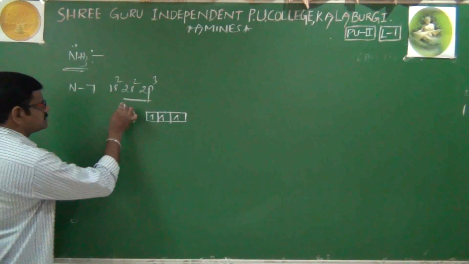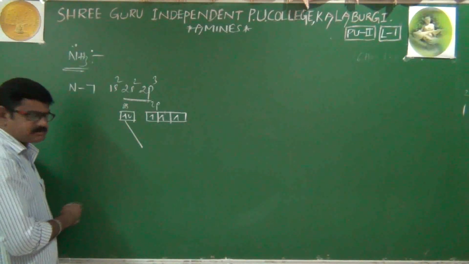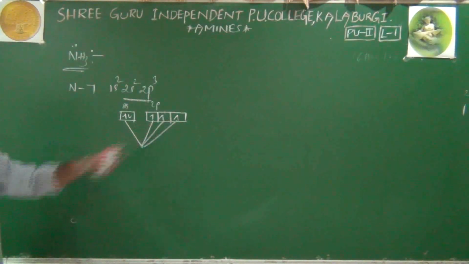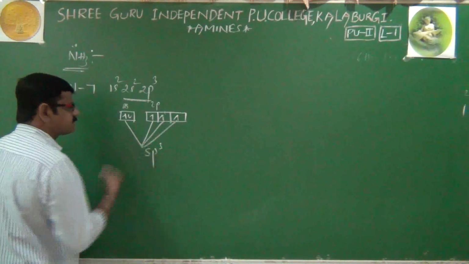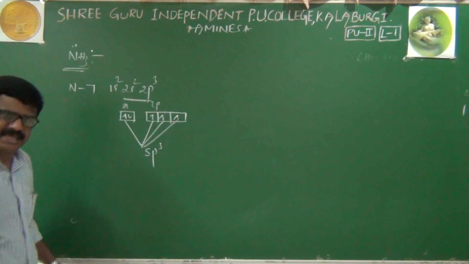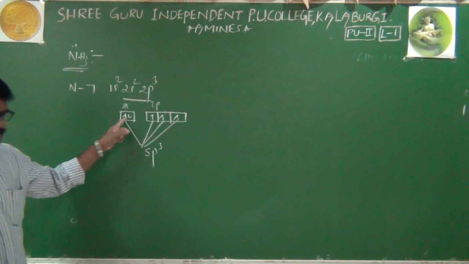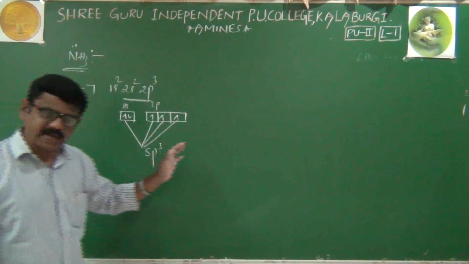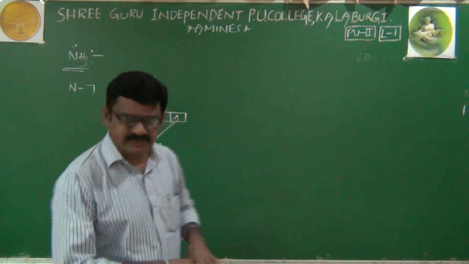Now, in the formation of ammonia, our central nitrogen undergoes sp3 hybridization. How? Say it is a 2s orbital and a 2p orbital. One s orbital and 3 p orbitals will intermix, and after that sp3 hybridization takes place. This phenomenon itself is called sp3 hybridization. Means in total, how many orbitals are mixing? 1, 2, 3, 4 orbitals are mixing. If 4 orbitals mix, then definitely 4 new orbitals will form.